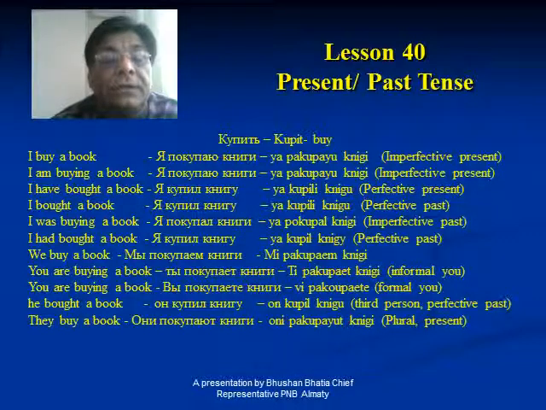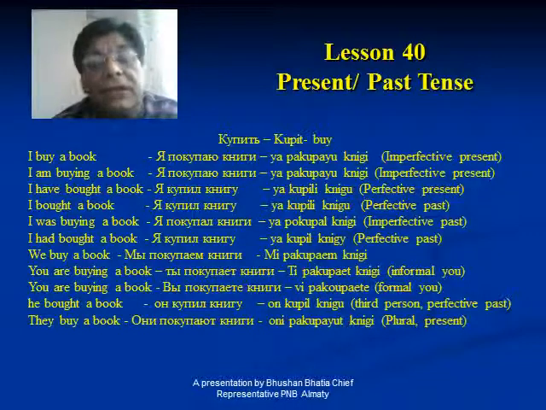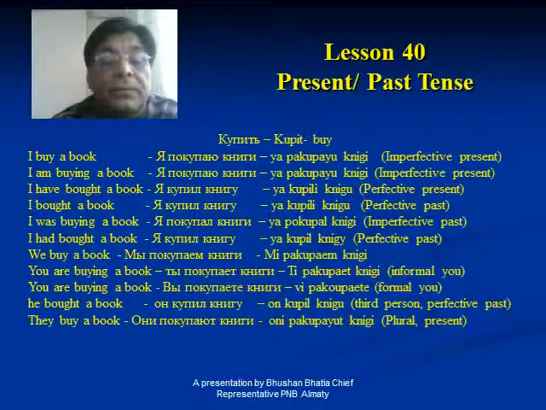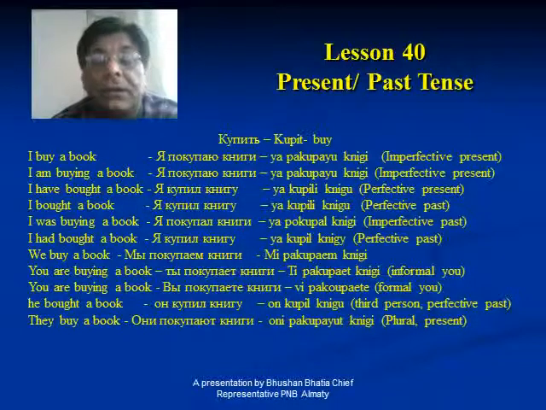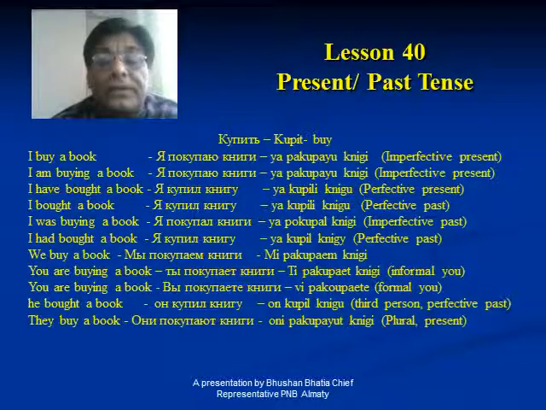First of all, we'll take informal. Informal is ti pakupayet knigi. It is present tense, so again it will change according to the subject. Here the subject is you, informal, so it will be ti, and with ti, it is et in the end. Pa is preceded, the reason being it is imperfective. All present tenses are imperfective, except the present perfect. So you are buying a book, ti pakupayet knigi.